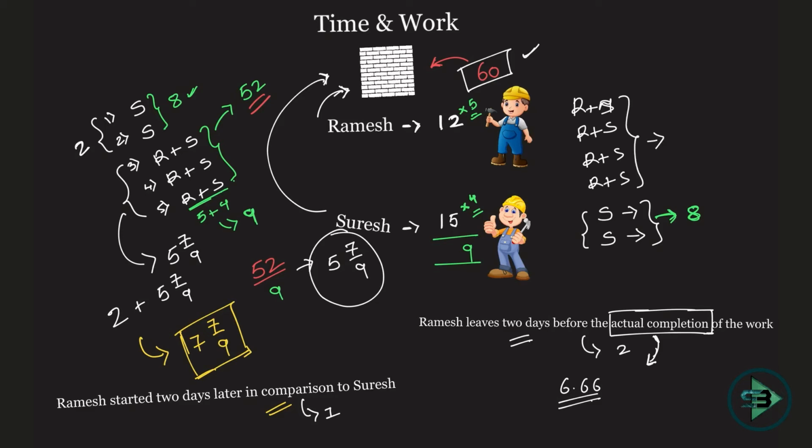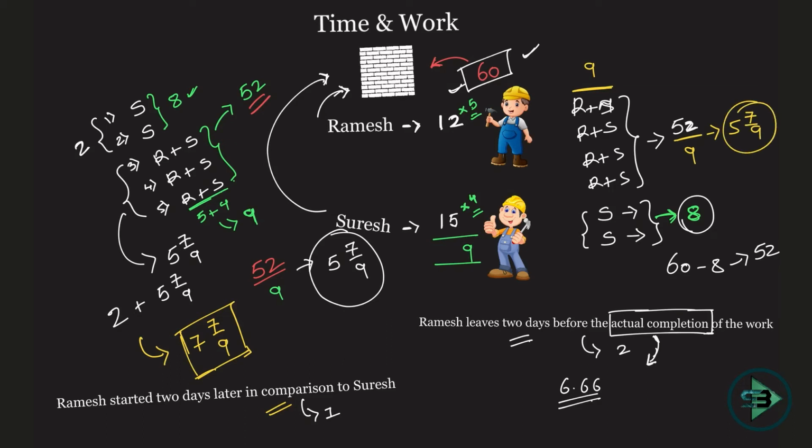Again, you will say 8 bricks are being put in the last 2 days. Total 60 bricks is what you're supposed to put in. 60 minus 8 is nothing but 52 bricks remaining. 52 bricks would be put in the first few days where Ramesh and Suresh were working together. Together, how many bricks do they put in one day? 9. So to put in 52, how many days will be required? 52 by 9, which is nothing but 5, 7 by 9.